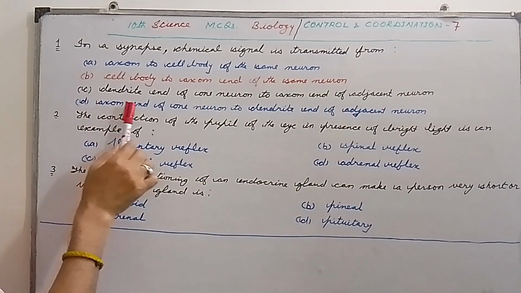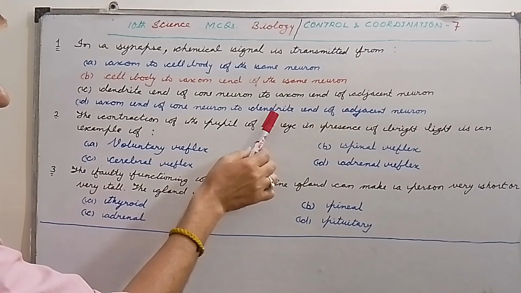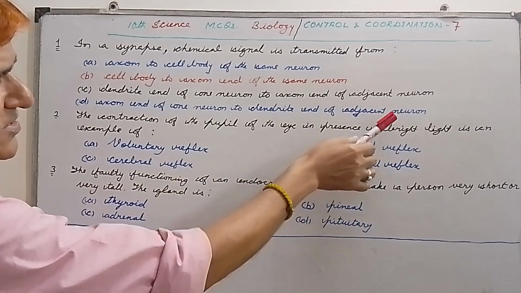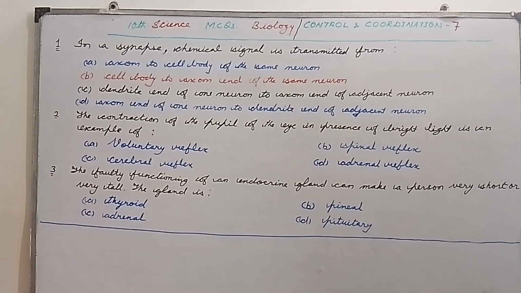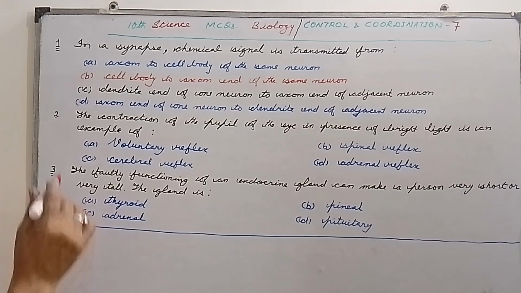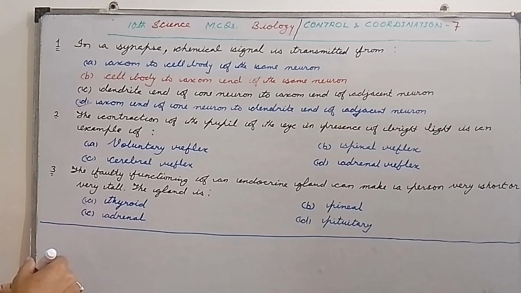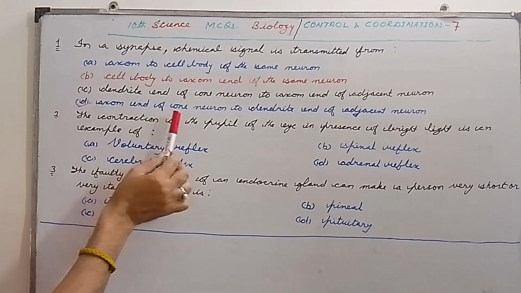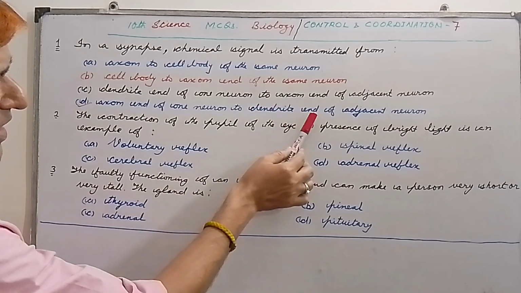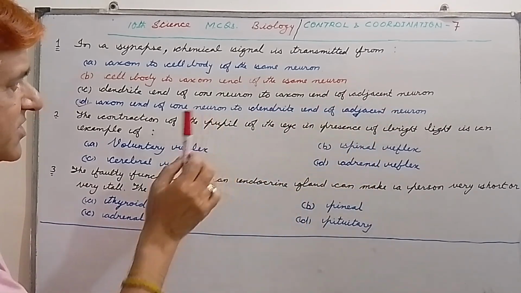And D is axon end of one neuron to dendrite end of adjacent neuron. So my dear students, here the correct option is D. So that is, in a synapse, chemical signal is transmitted from axon end of one neuron to dendrite end of adjacent neuron. Please remember this.